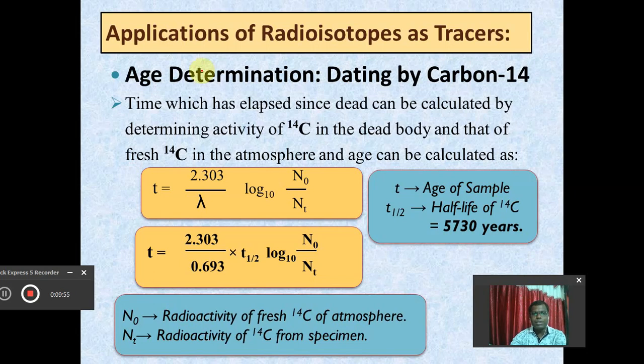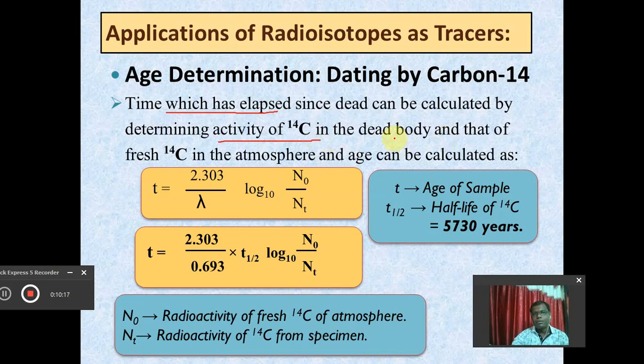So in that case, the time which has elapsed since the date of death, during that time the activity of C14 will also decrease.